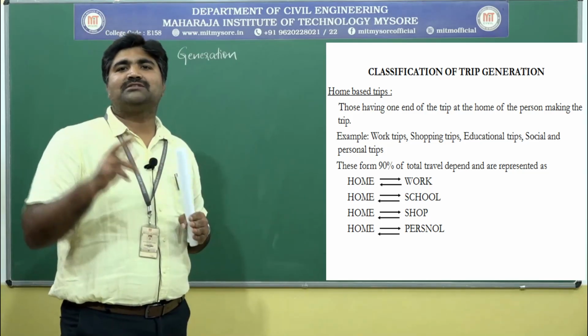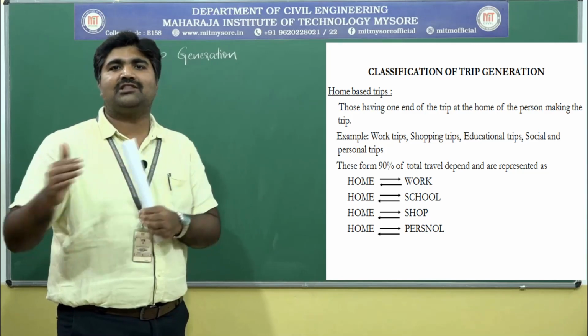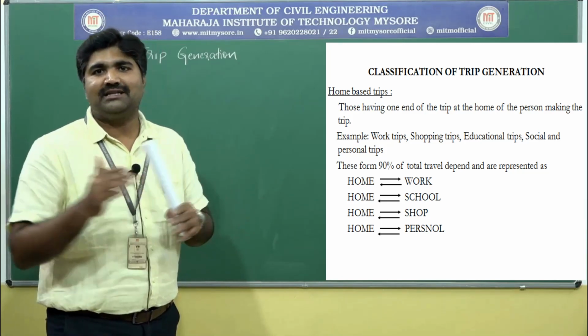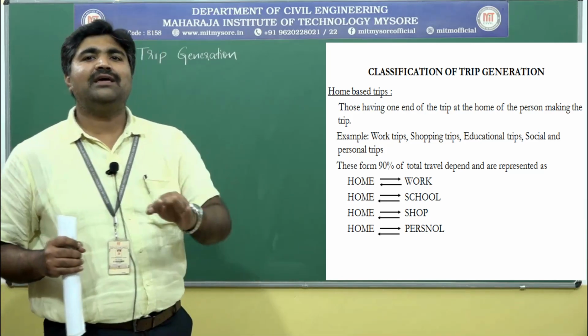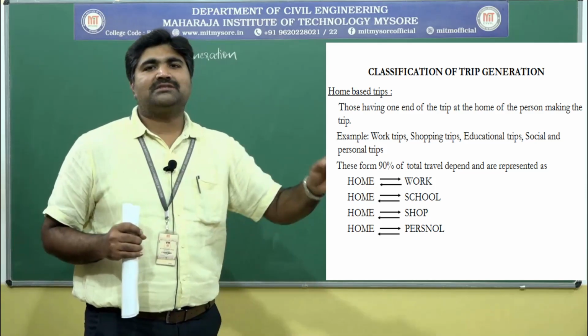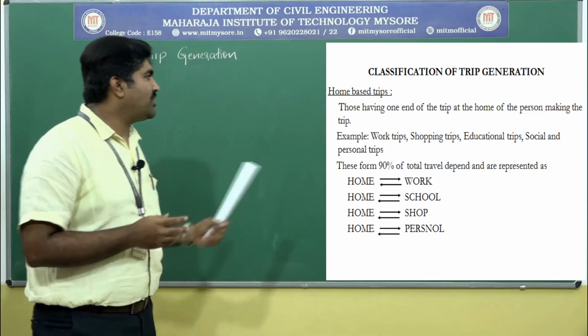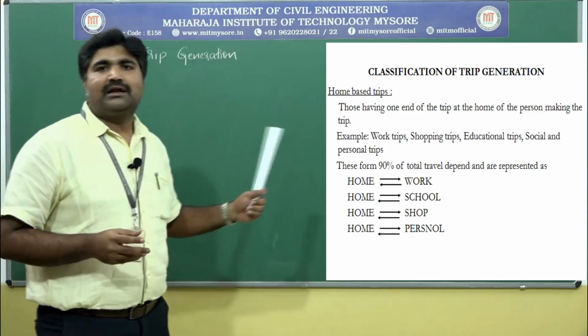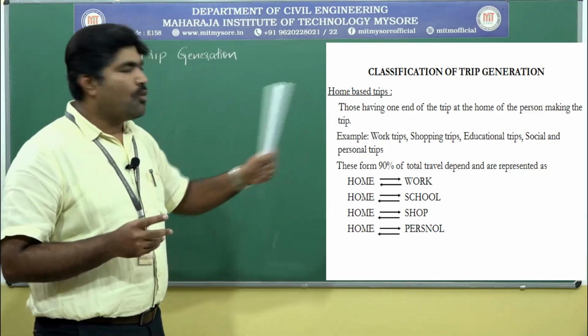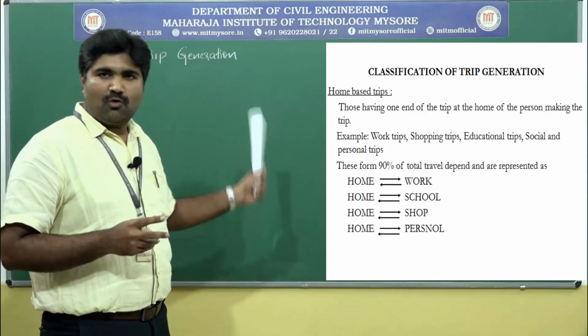As we know, the trip consists of 2 ends. One is the starting point and the other is the end point, that is origin and destination. One end will be at the home only. 90% of the travel will have this type of trips. For example, you can observe here, the trip starts from home to work, again from work to home.